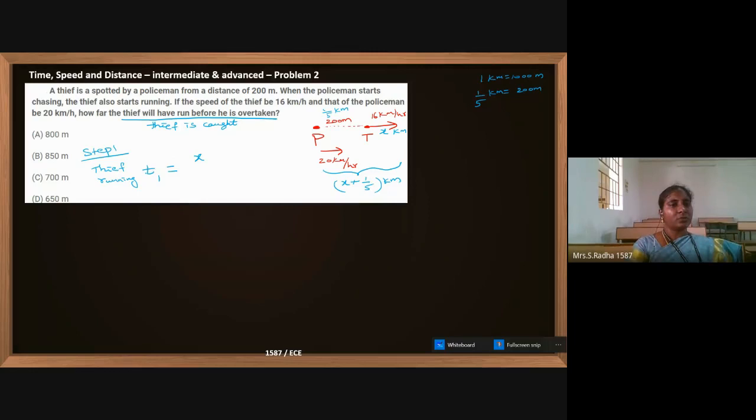So now the thief is running for t1 time, x is the distance he is running, and his speed is 16 kilometer per hour. Let me take this as equation 1.